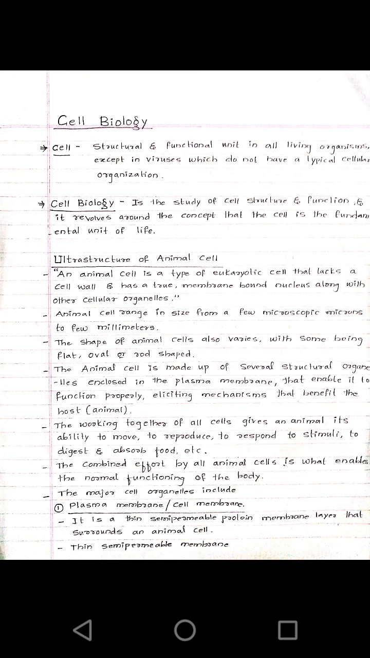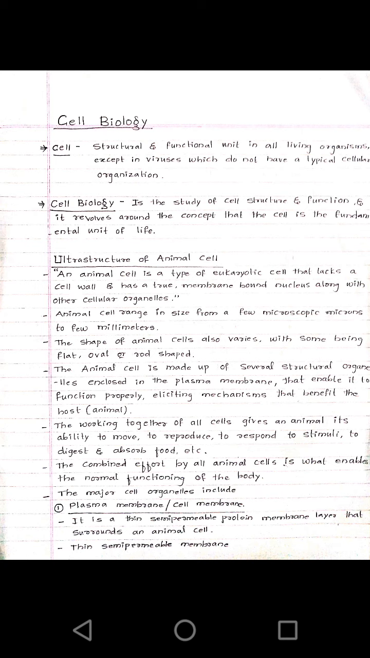In the last class, we discussed some of the basic concepts of cell biology. That is, what is meant by a cell, who discovered cells, what is meant by cell biology, and what are the different types of cells found in organisms. Those are prokaryotic cells and eukaryotic cells. So, what are the examples of these prokaryotes and eukaryotes?